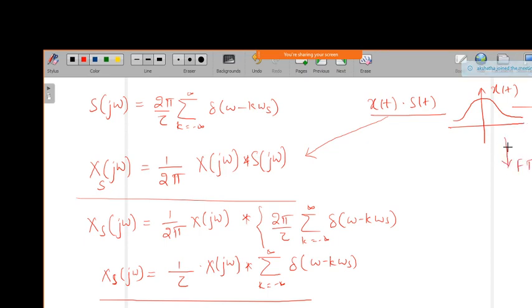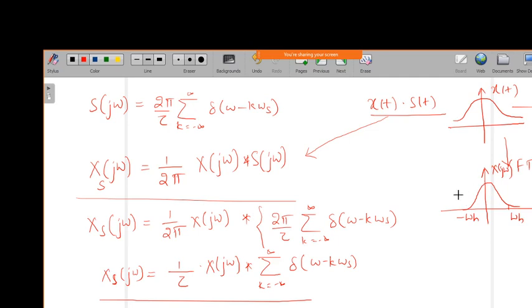If I take the Fourier transform of this signal, it looks something like this, bounded by the highest frequency component. This is the magnitude spectrum of X of j omega.